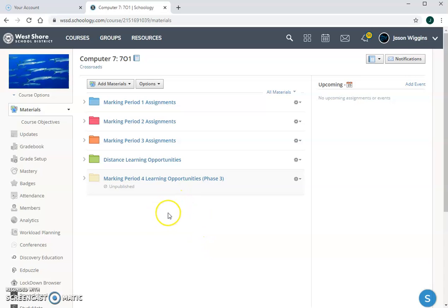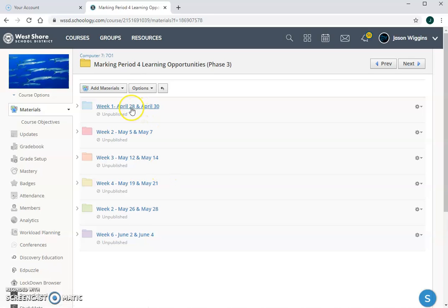Just wanted to go over what assignments we're going to be working on for week 1 of phase 3 learning opportunities. So first thing you're going to need to do is click on marking period for the learning opportunities folder, which is yellow. Go to your week 1 folder.